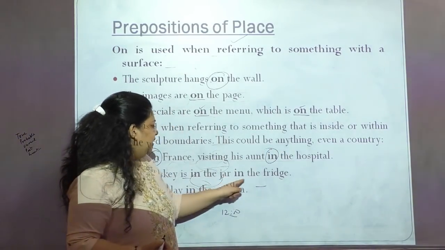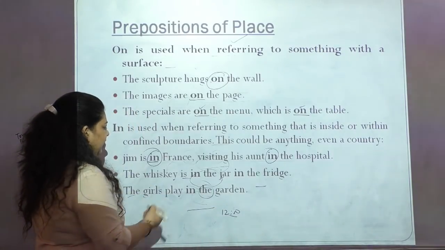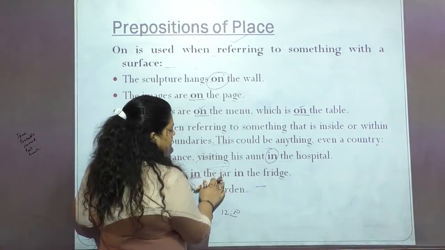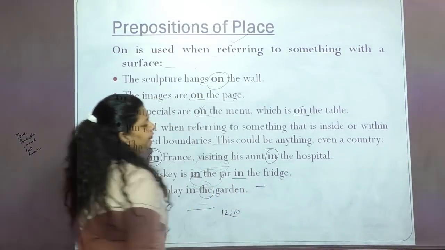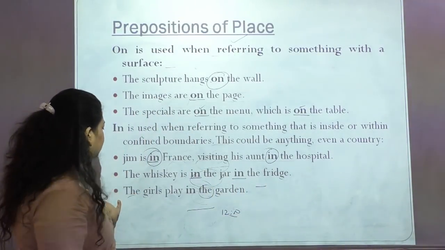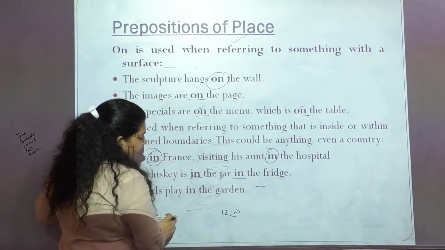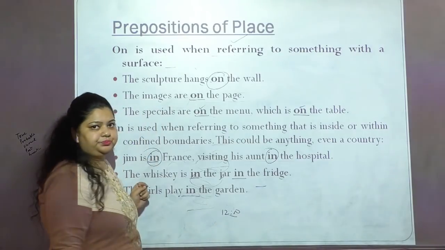The whiskey is in the jar in the fridge. Where is it? It is in the jar. And what is the location of the jar? The location of the jar is that it is in the fridge. The girls play in the garden. What is the location of the girls? Where are they? They are in the garden. Right?